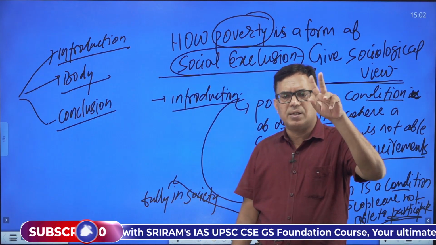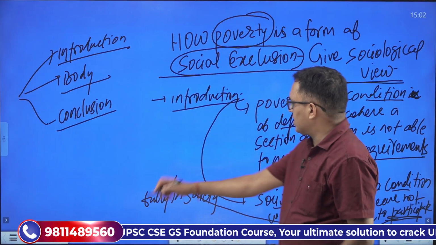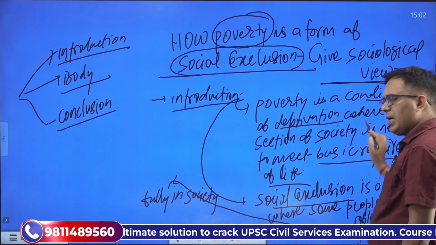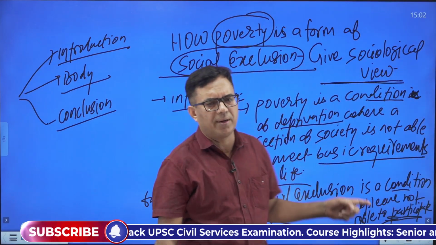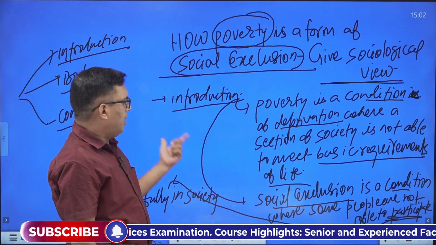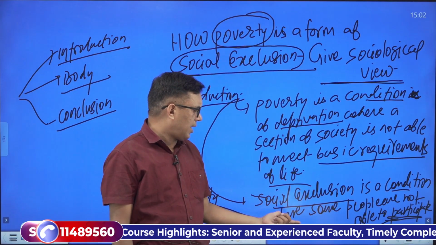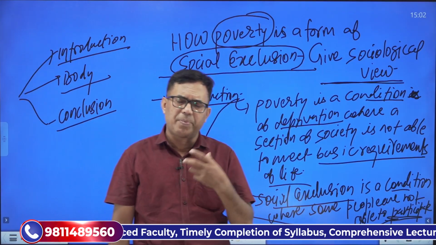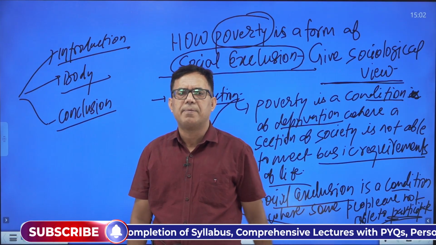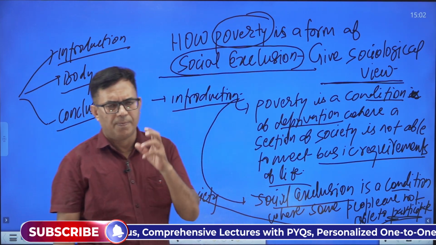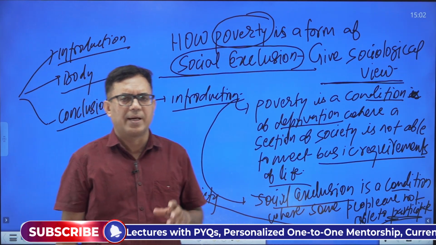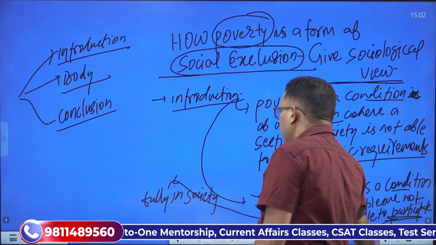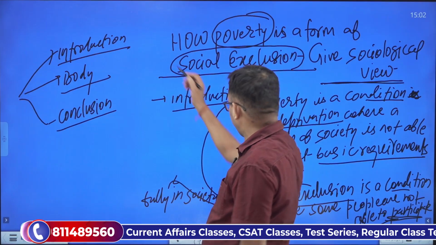The two keywords are there, and we define both. First I define poverty, because the word is poverty: poverty is a condition where a section of society is not able to meet the basic requirements of life. Thereafter, social exclusion is a condition where some people are not able to fully participate in the larger process of society because of poverty, discrimination, marginalization, etc. Introduction part is done. Now we can move on to the body part.